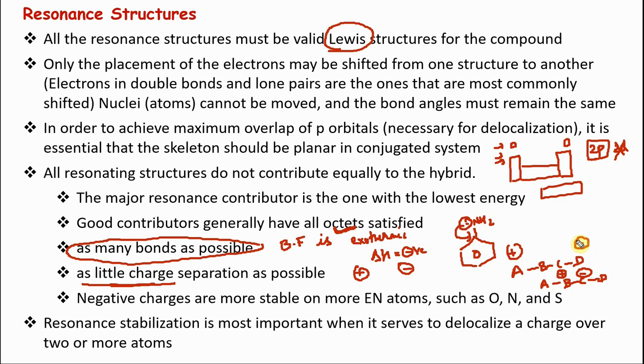This has long charge separation, this has short charge separation. So little charge separation is more important. Negative charges are more stable on more electronegative atoms. Electronegativity is the tendency to attract electrons, so the negative charge sits there. But understand this concept comes only after these. So do not go by this always, you want to go by these first.